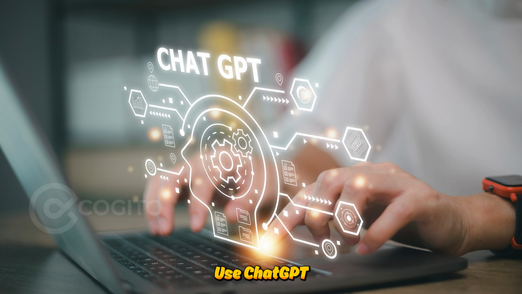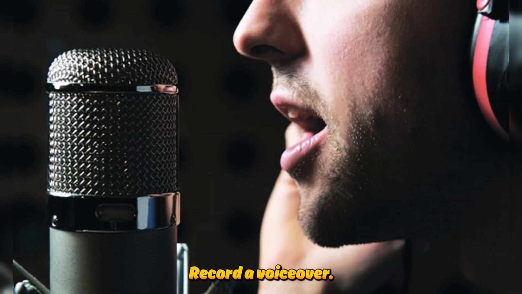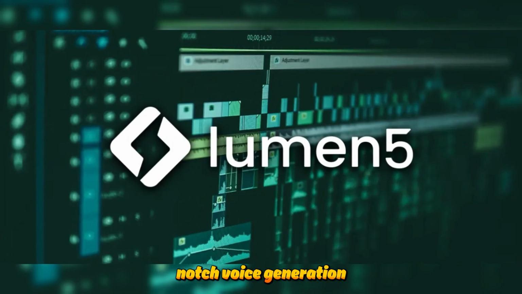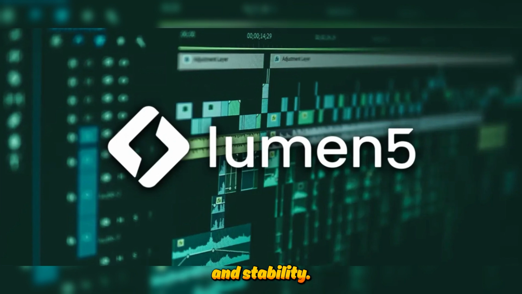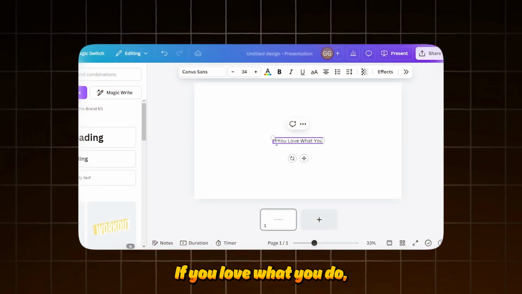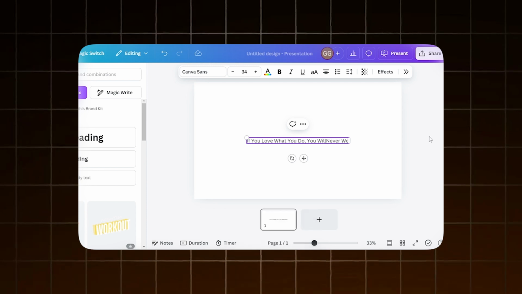Use ChatGPT for motivational quotes with strong hooks. Record a voiceover. You can do it yourself or use a text-to-speech AI like Lumen 5, which offers top-notch voice generation with customizable pitch and stability. Here's a sample. If you love what you do, you'll never work a day in your life.